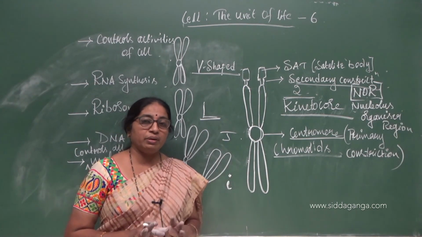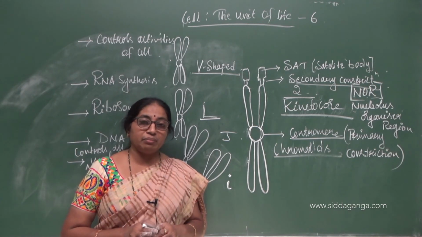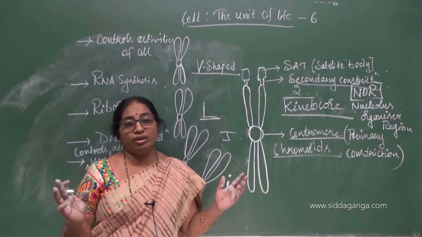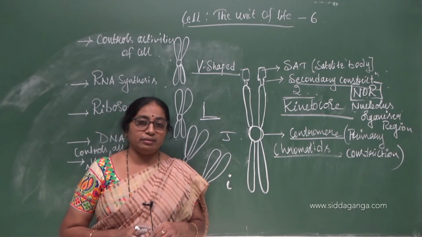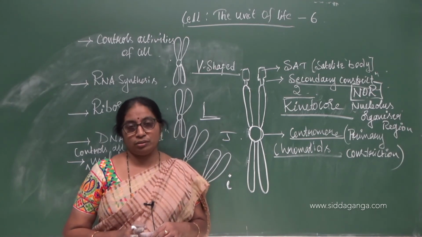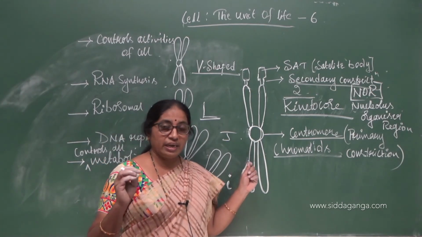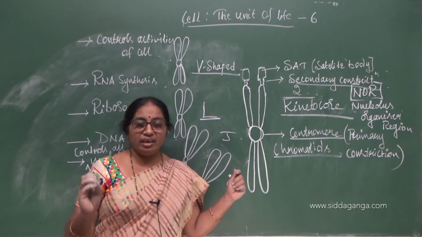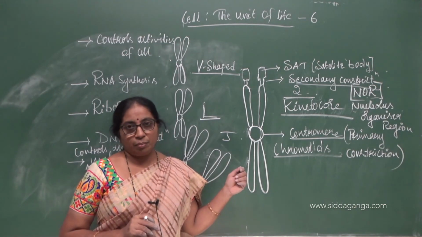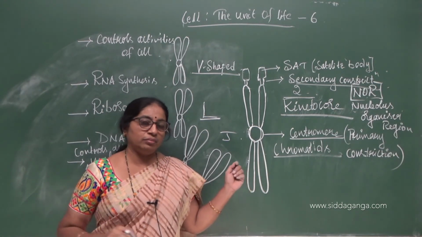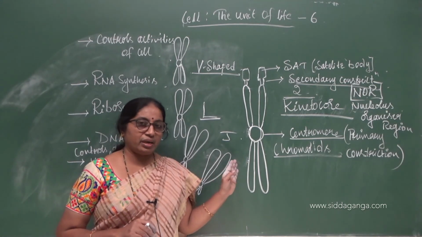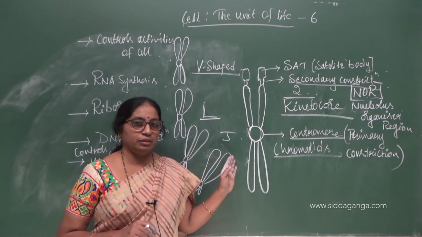If you don't label, the diagram may fetch you 0 marks. You may feel contented that you have written a very good diagram, but if you have not labeled it, you will get only 0 marks. So always label the diagrams, and the labelings should have correct spellings also. Endoplasmic reticulum, if you write wrong spellings, you may not get the allotted marks for it, right?